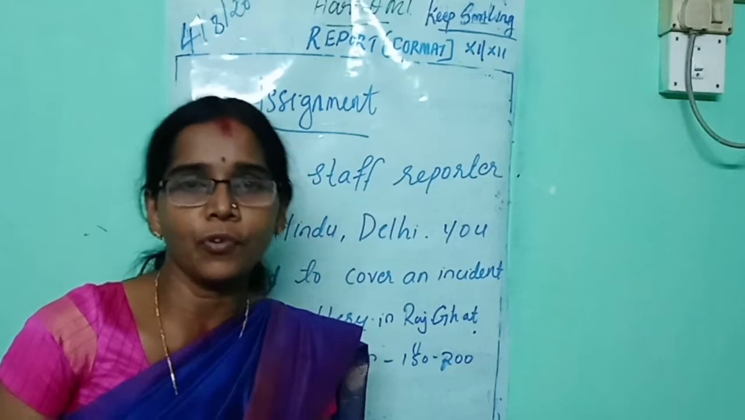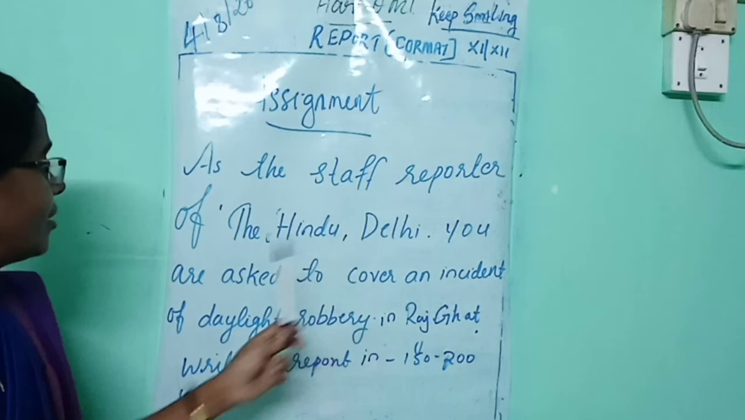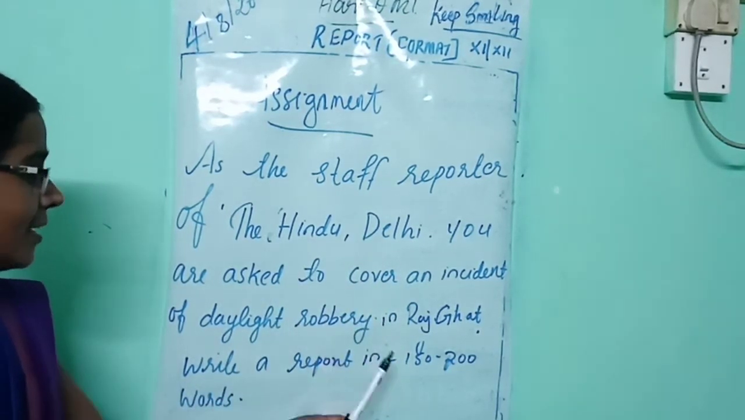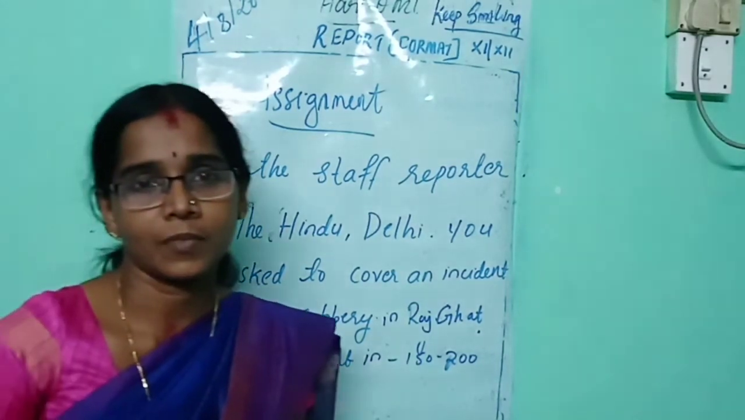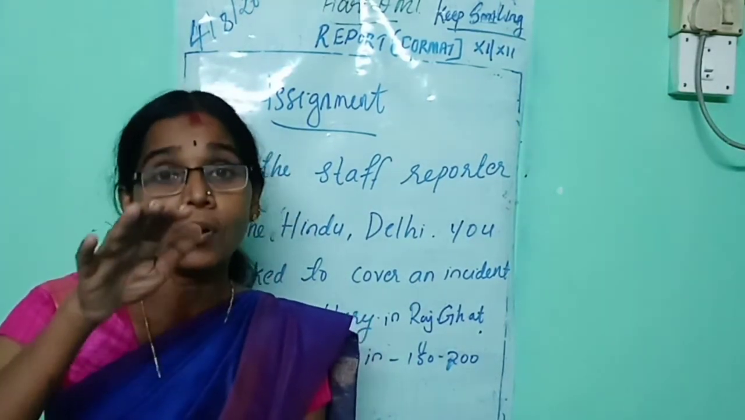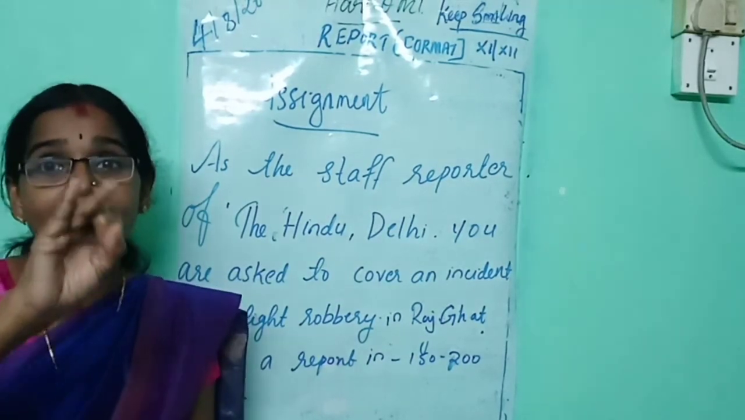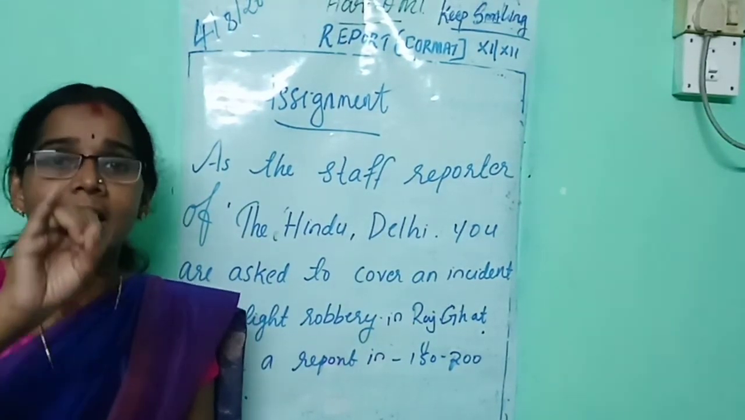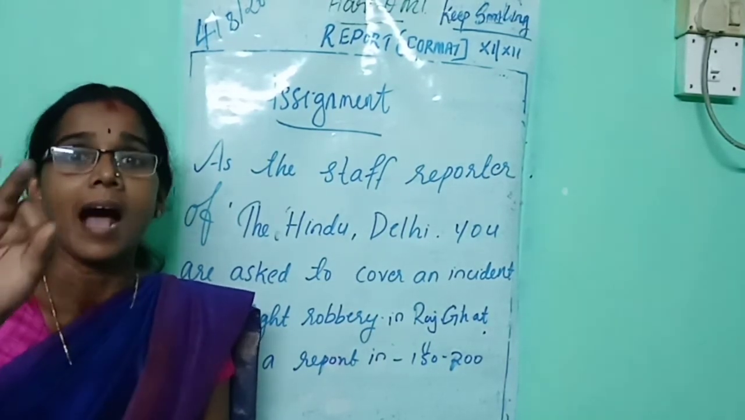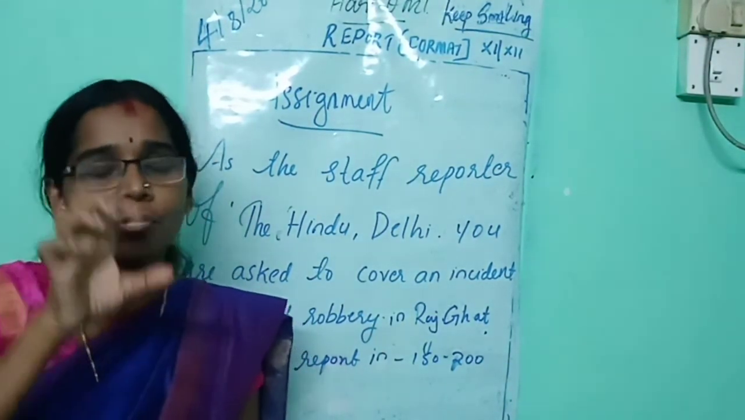Now I am going to give you one assignment. Listen. As the staff reporter of The Hindu, Delhi, you are asked to cover an incident of daylight robbery in Rajkot. Write a report in 150 to 200 words. This is your assignment question. Before writing, you should remember the definition of a report: clear and concise document. Clear means clarity of expression. Concise means don't deviate from your objectives and word limit. Stick to the word limit. These are the most important points you should remember.